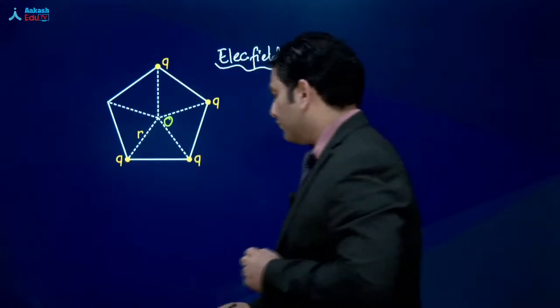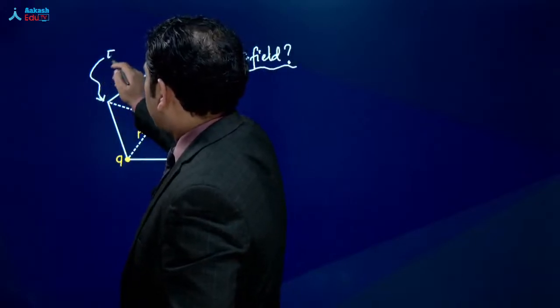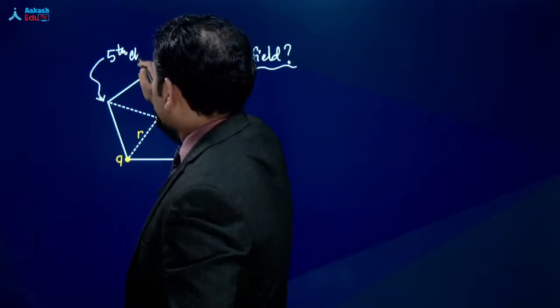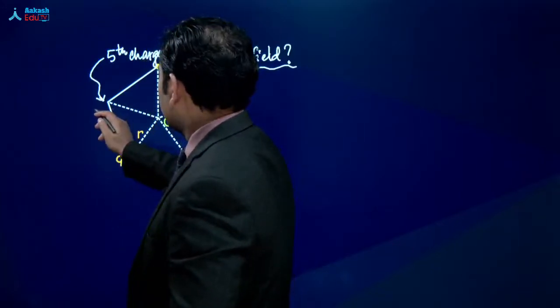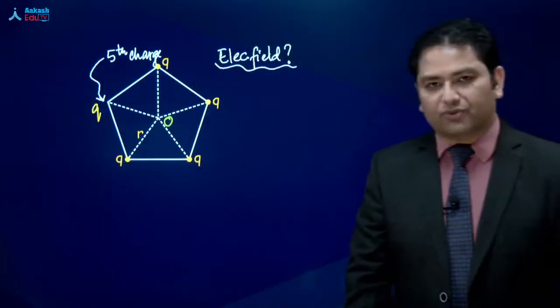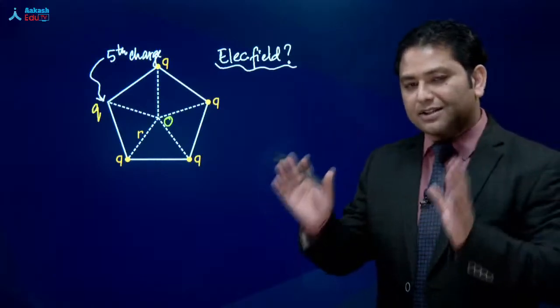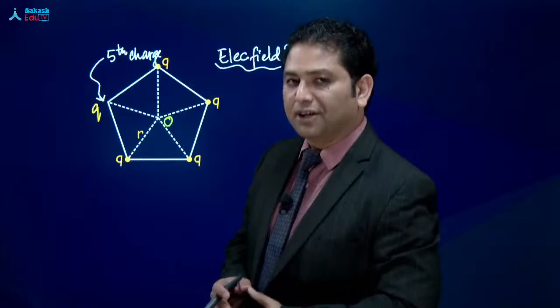I will add a 5th charge at this given location, and let's call that 5th charge Q. There is a specific reason behind this: we would like to play with symmetry.